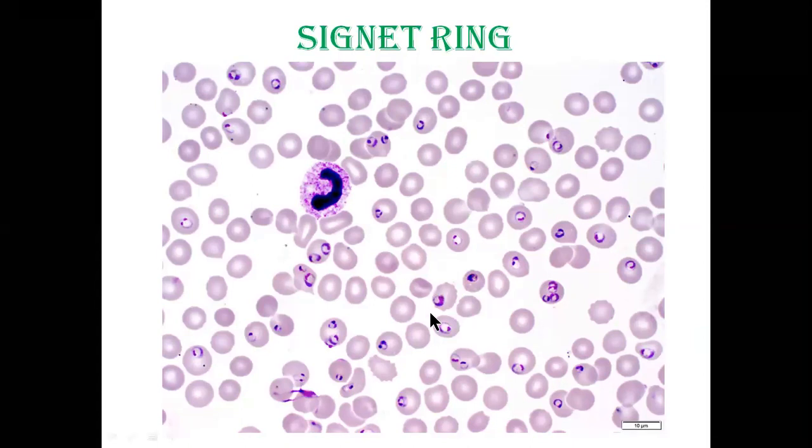This is the stage which can be observed under the microscope. You see here, this is called a ring, just like your finger ring. This is the stone and these are the sand. Some are also ball ring forms, with one dot and another dot. So these are the trophozoites, the multiplying stage inside the RBC.